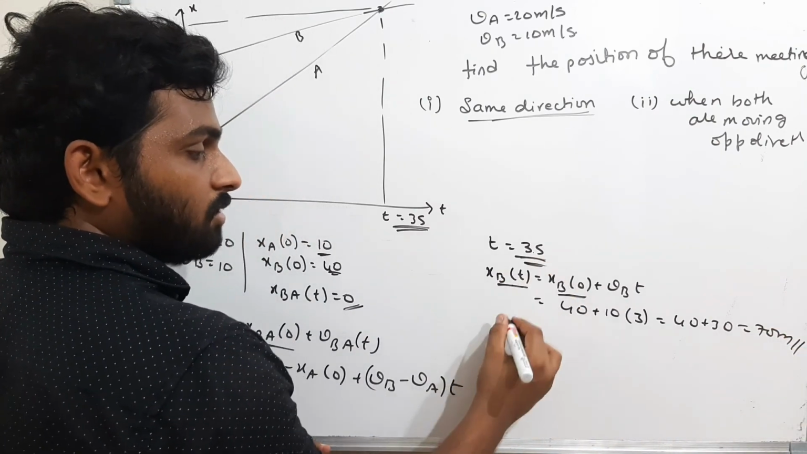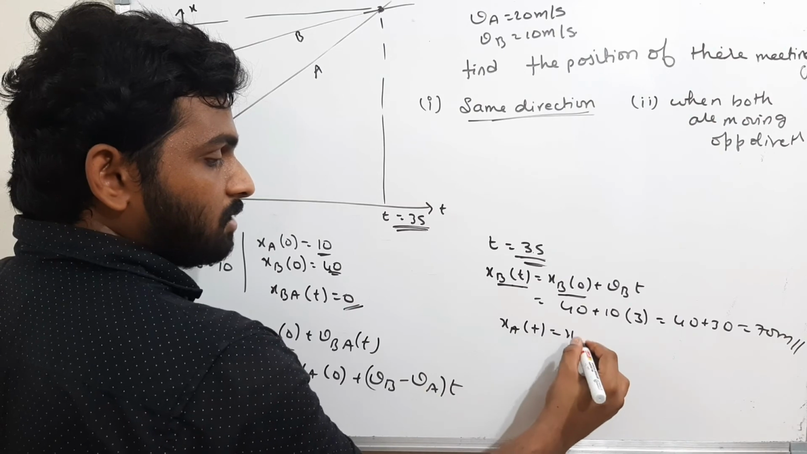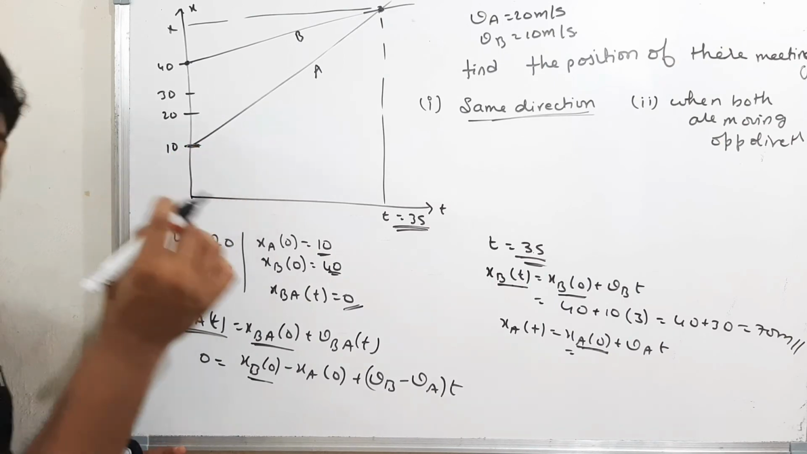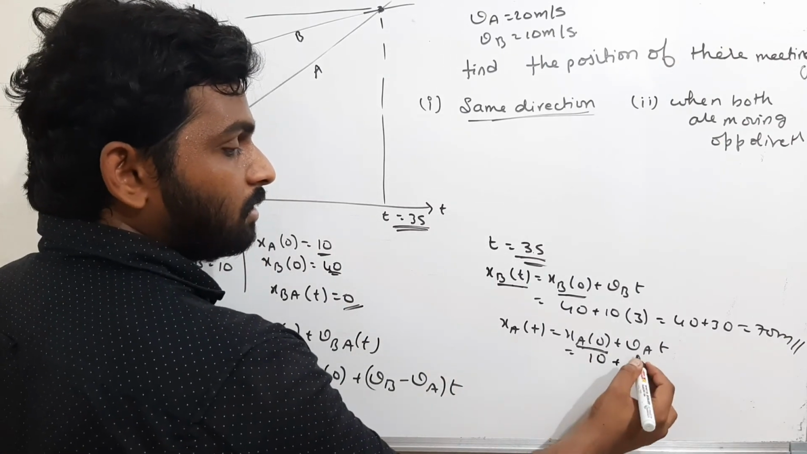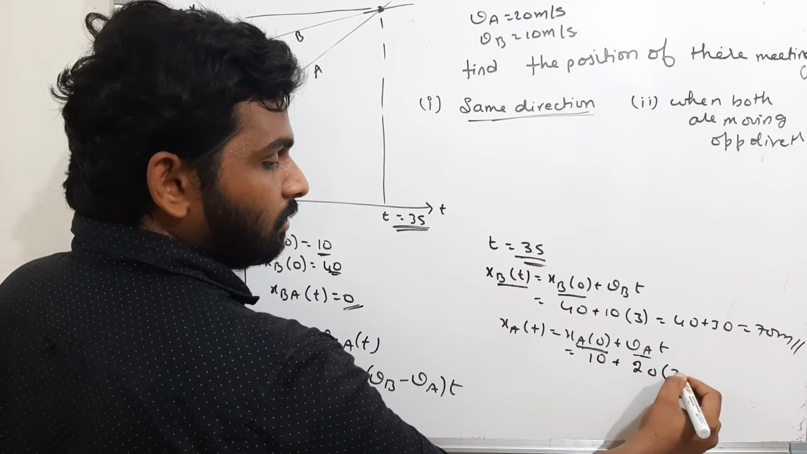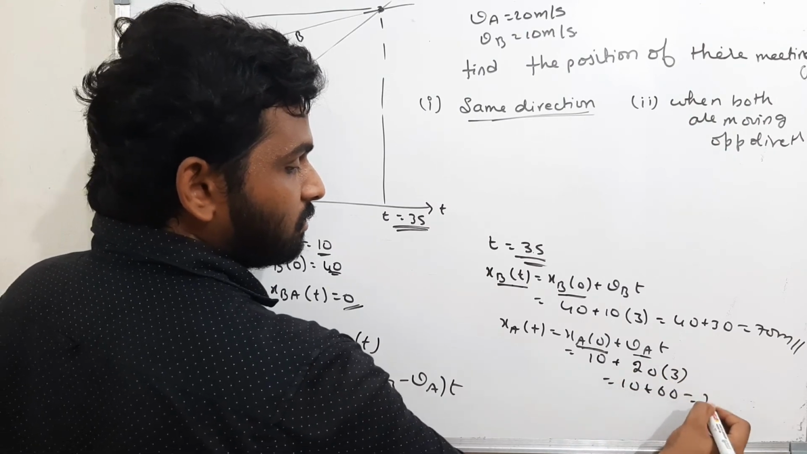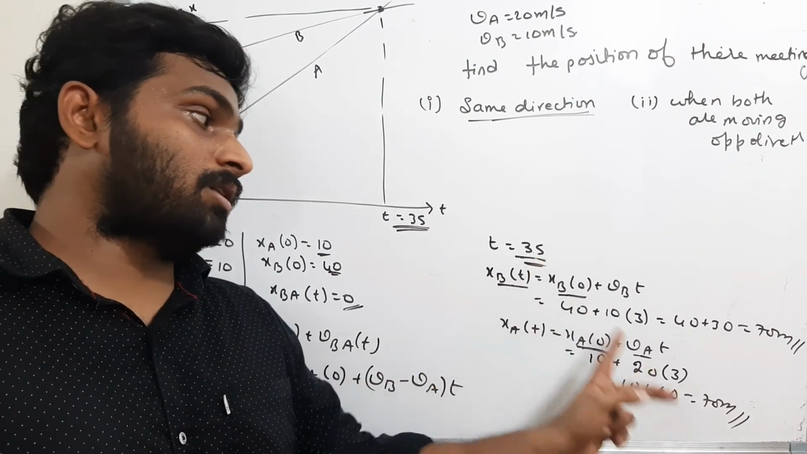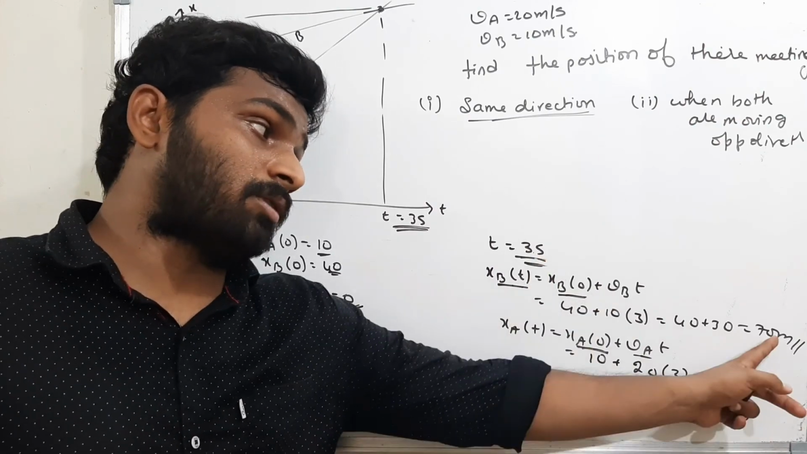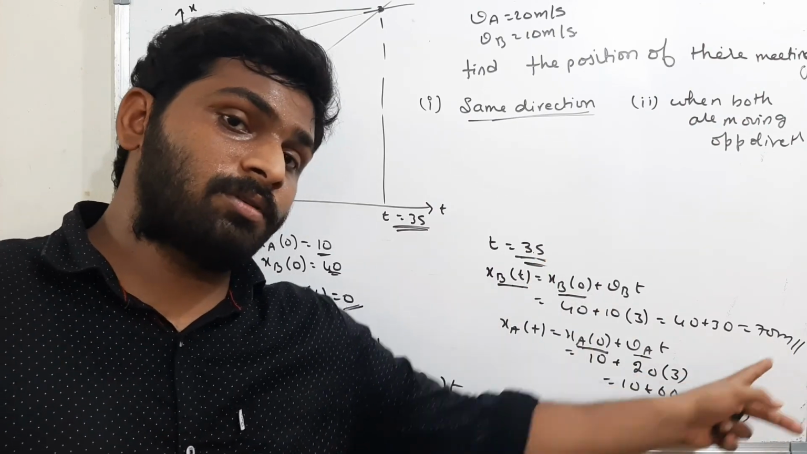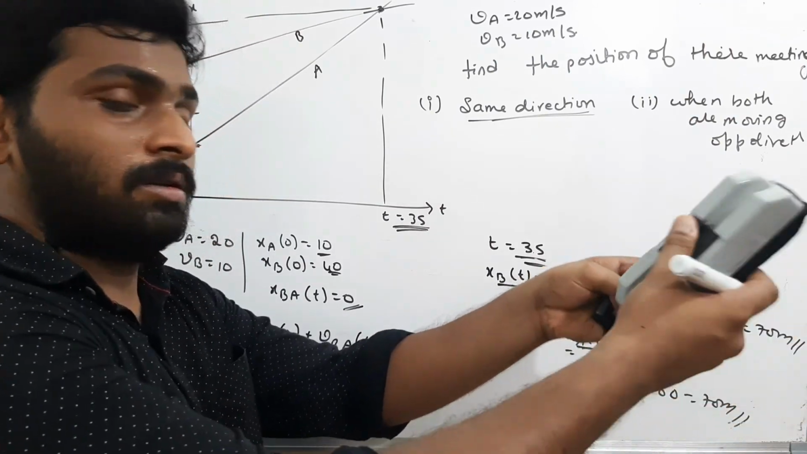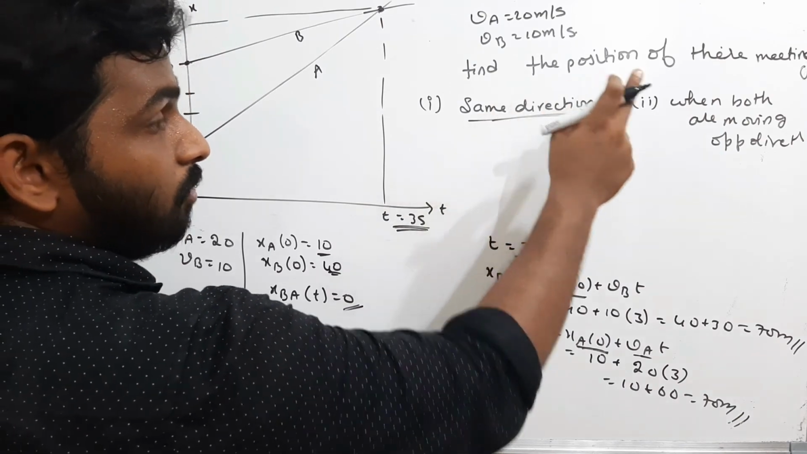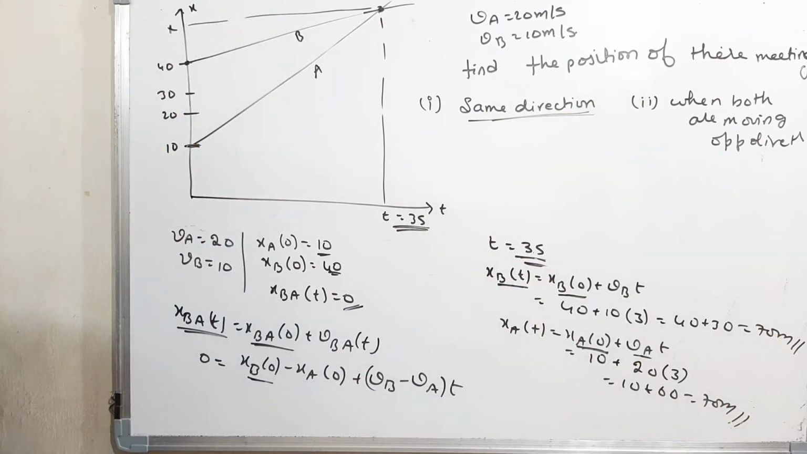Now at time t equal to 3 seconds, what is the position of A? There is XA of 0 plus VA into t. What is the initial position of A? The initial position of A is 10, plus the velocity of A, 20, into 3, that is 10 plus 60, which is 70 meters. That means the final positions of A and B at 3 seconds are 70 and 70. What is the relative position between them? It is 0. Both are at 70, which means both are meeting. Therefore, the meeting happens at 3 seconds, and the distance traveled by the body is 70 meters.